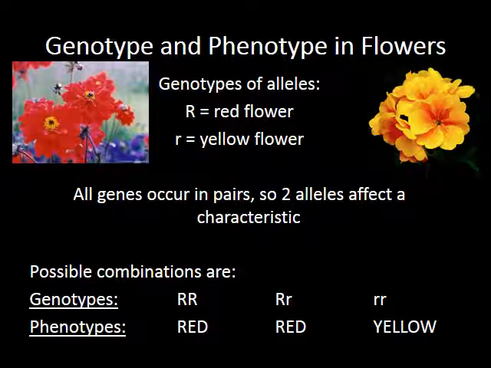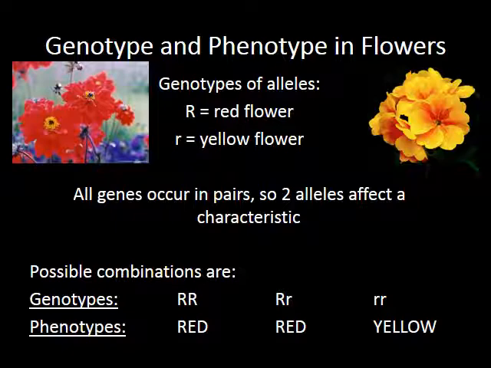Alright, so you can see on the bottom there are three different possible combinations of genotypes. You can have homozygous dominant, big R, big R. You can have dominant recessive, big R, little r. And you can have completely recessive, little r, little r. If you look at the phenotypes, however, the dominant allele is red. So when you have dominant, your phenotype is red.